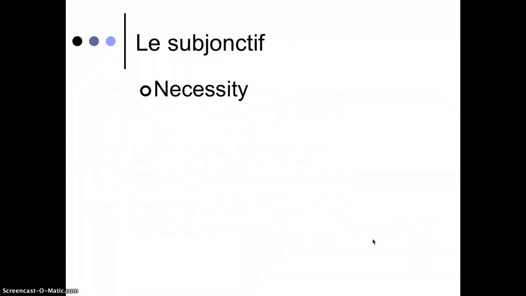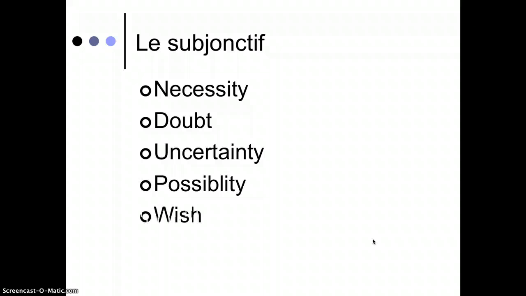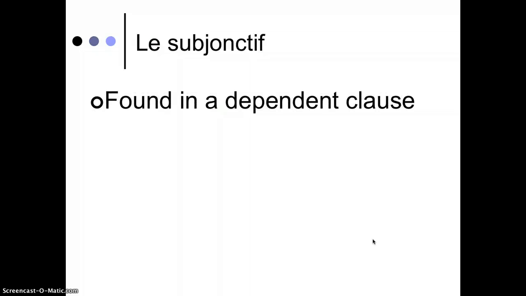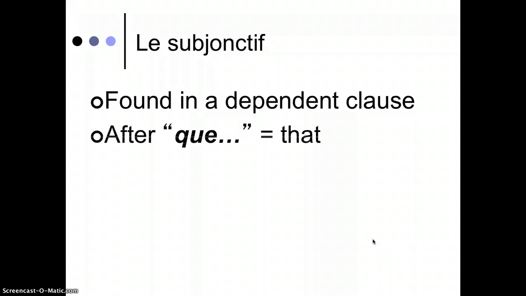The subjunctive en français is used for a variety of situations that involve necessity, doubt, uncertainty, possibility, wishing, and feelings. All right, so we have a nice little acronym for you to remember the situations. Oh, don't forget emotion. That's kind of feelings too. All right, we will find the subjunctive in a dependent clause, which means it's not the main clause of a sentence. In French, it's always after the word que, meaning that, and you'll see as we go along.